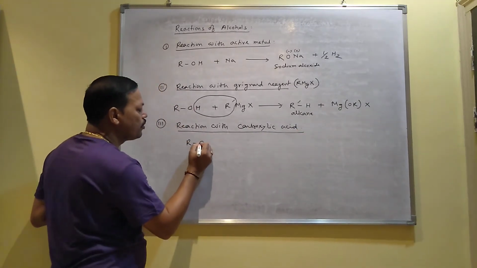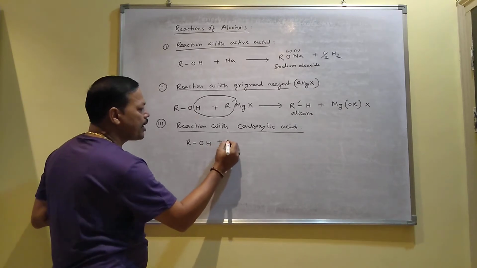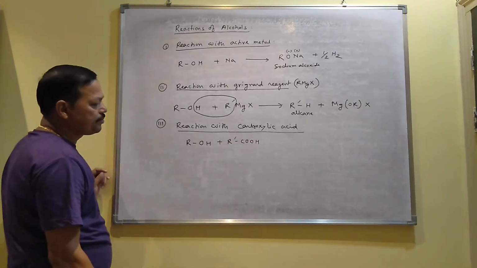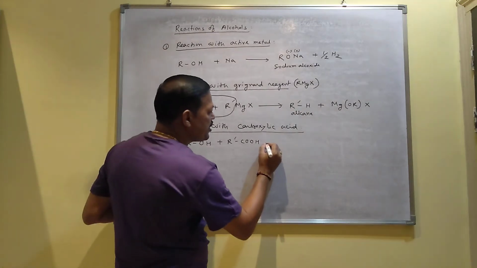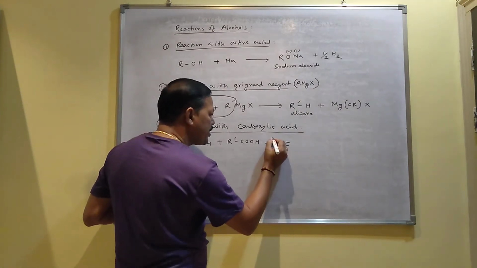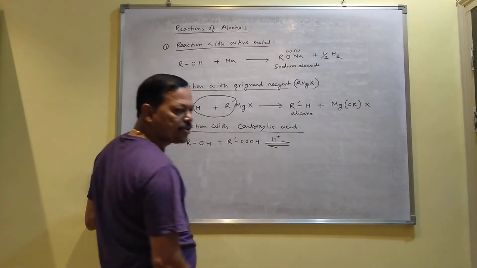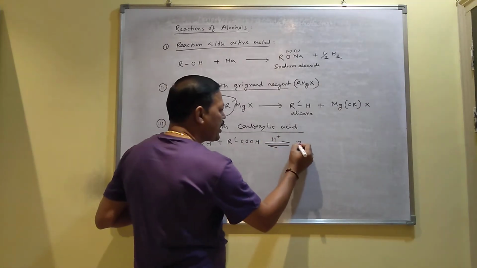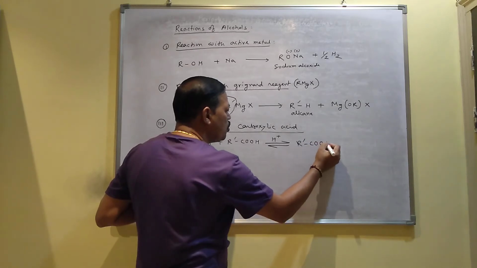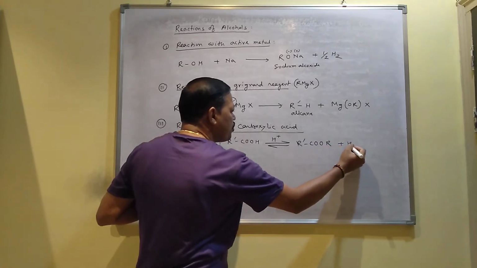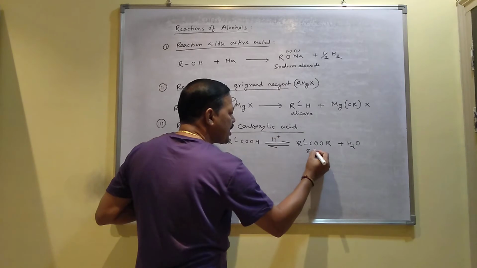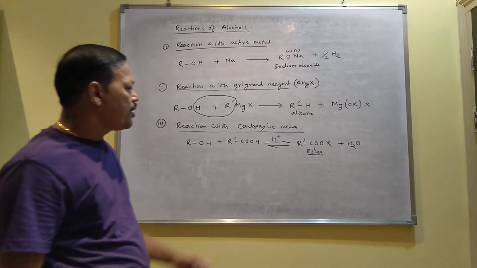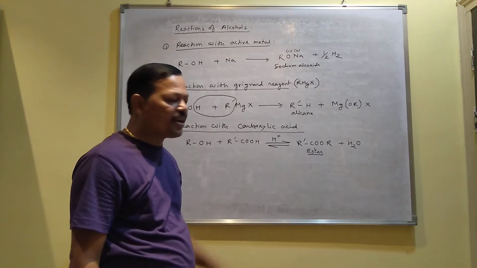When alcohol reacts with carboxylic acid, this reaction is reversible and the reaction is carried out in presence of acid. H plus means acid. Then you will get a product like this, RCOOR, and the side product will be water. This compound is the general formula of ester. And since ester is produced, this reaction is called esterification reaction.